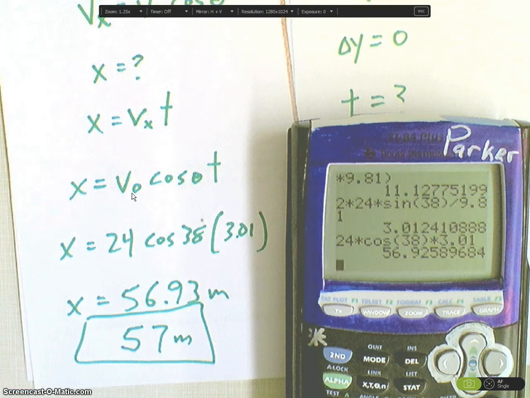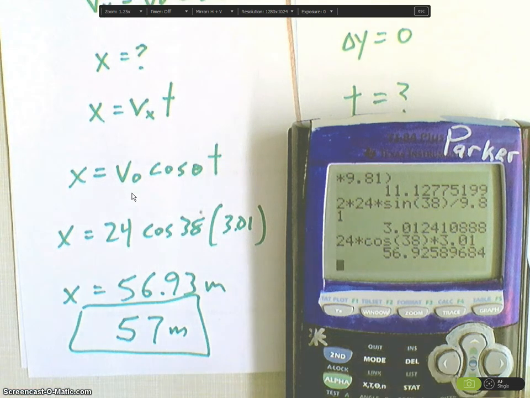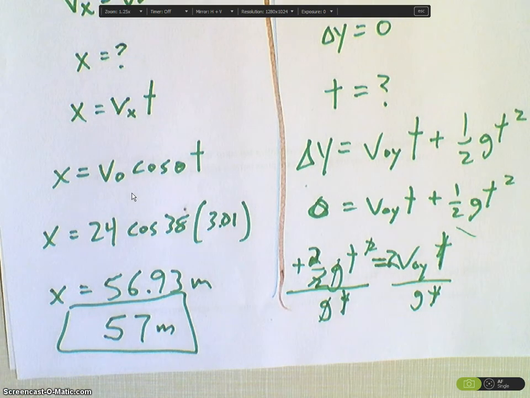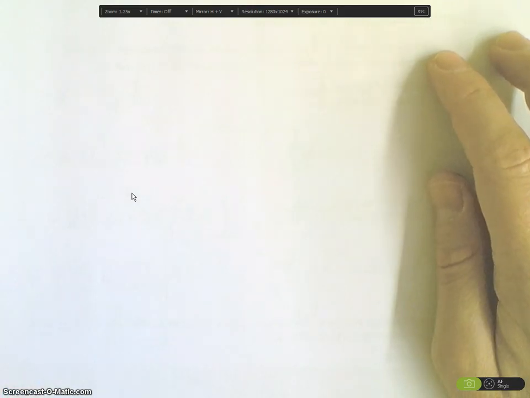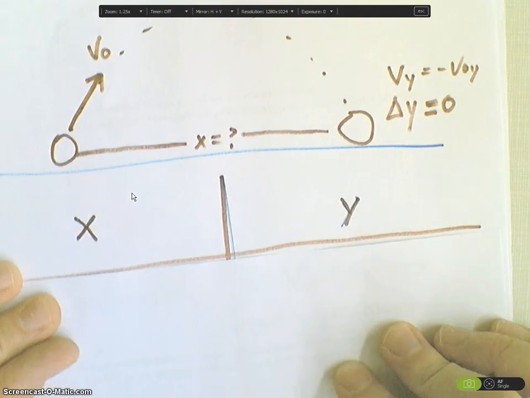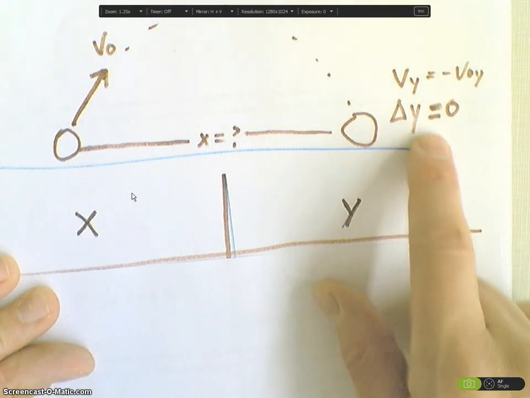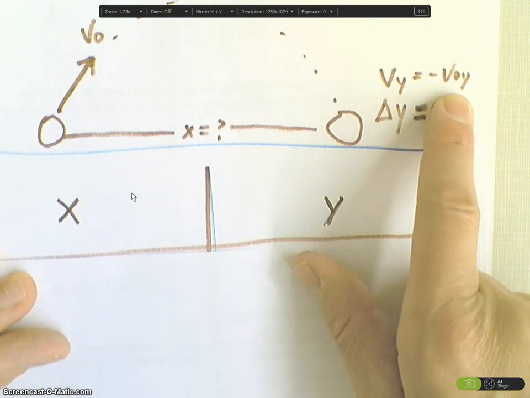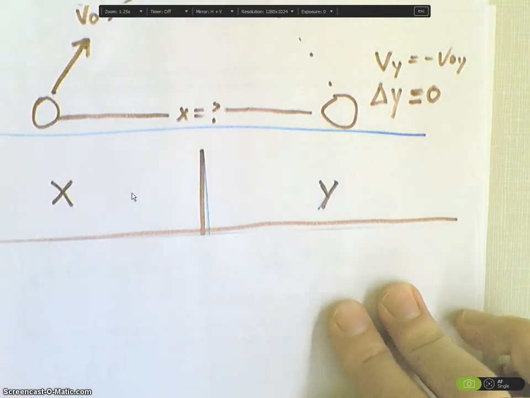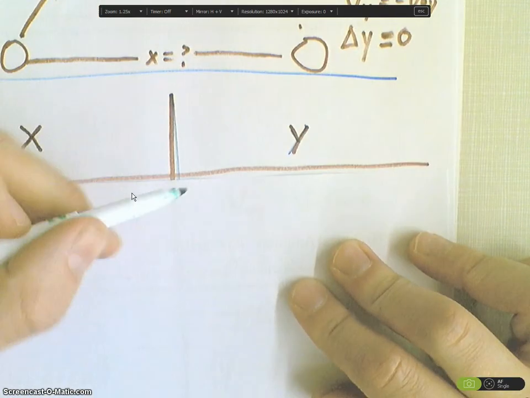That's my horizontal displacement. Now, there's more than one way to skin a cat. We can solve this knowing some other information. Remember that delta y is equal to 0, but also Vy is equal to negative V0y. We can use that fact to solve this equation.